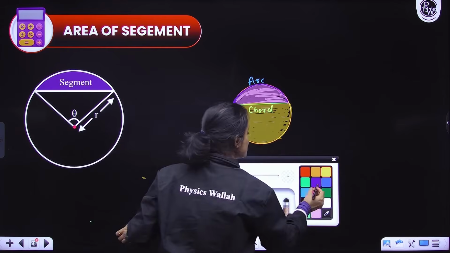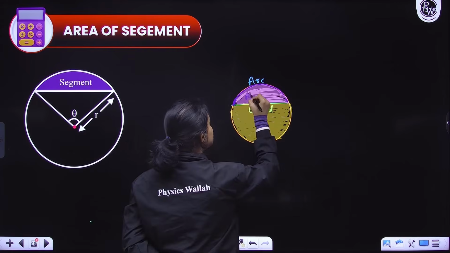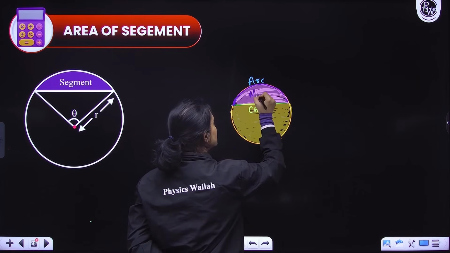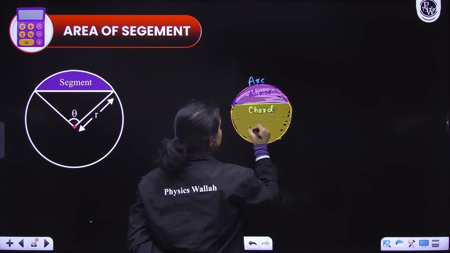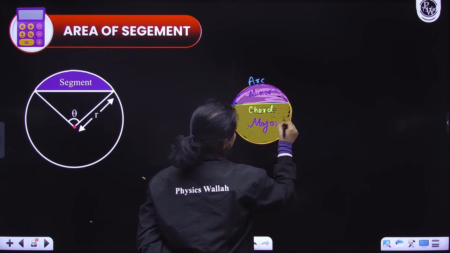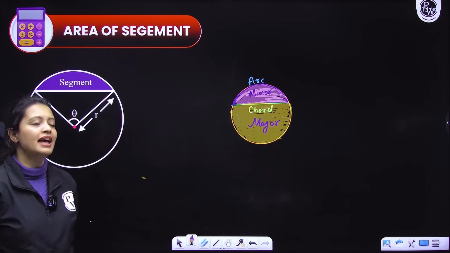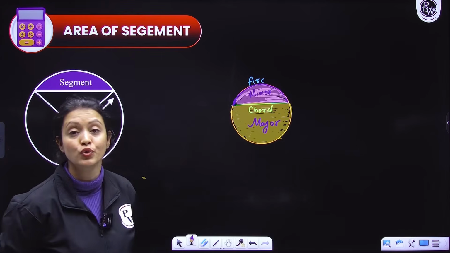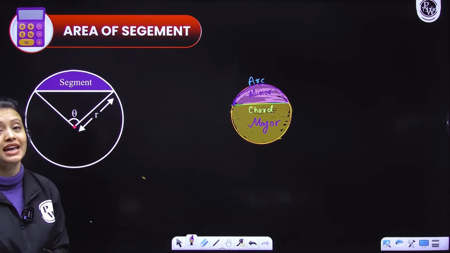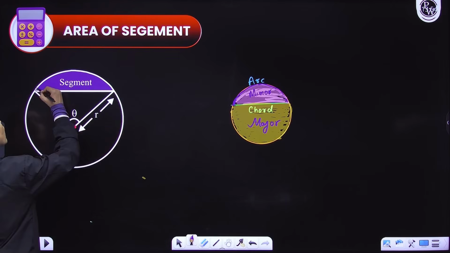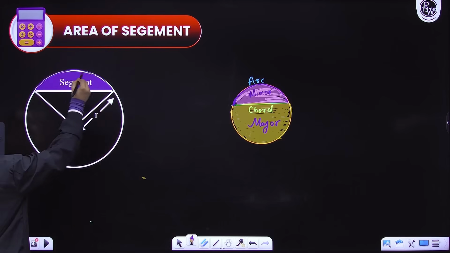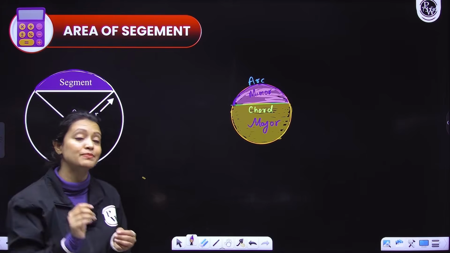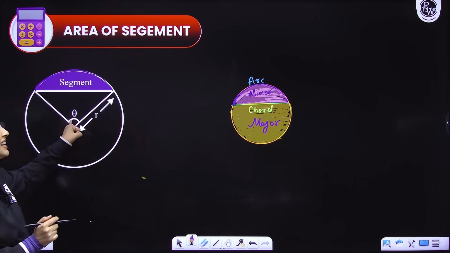Okay, so let's write this down. This here is a minor segment. This here is a major segment. Simple. Now let's come to, first of all, the area of these segments. How do you find it? To find the area, we first of all take this arc length, and we see the central angle that the arc is subtending at the center. What is it? It is theta.